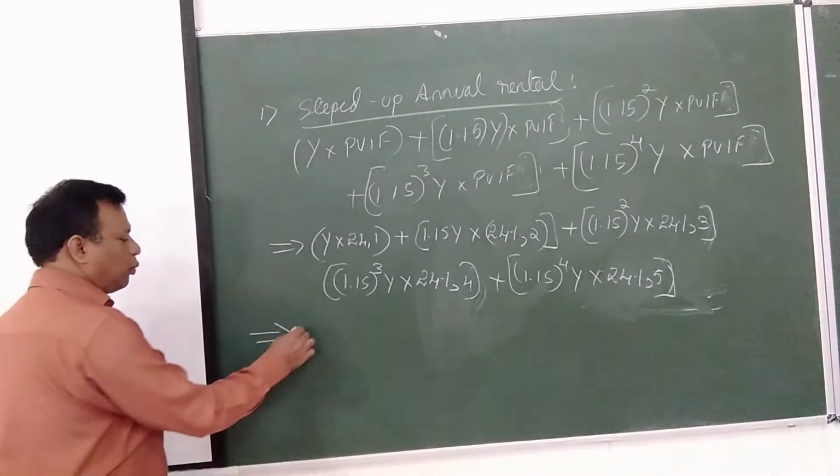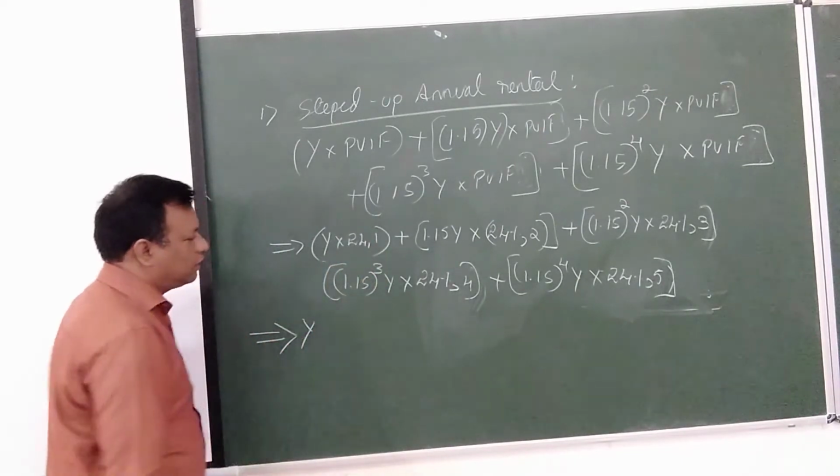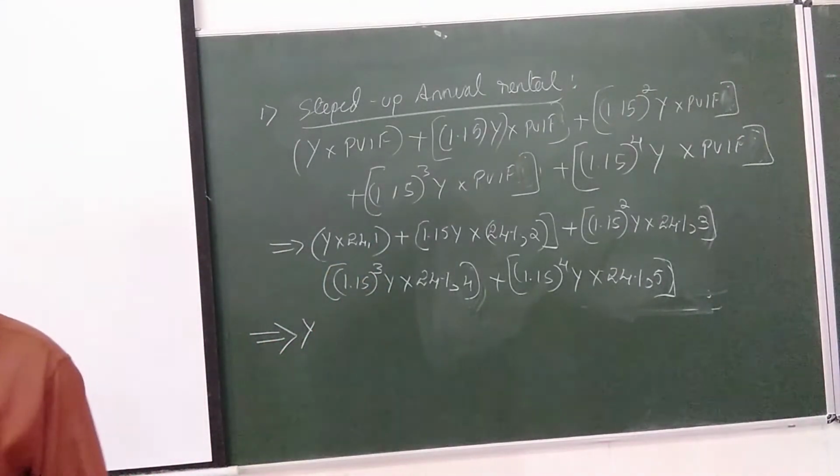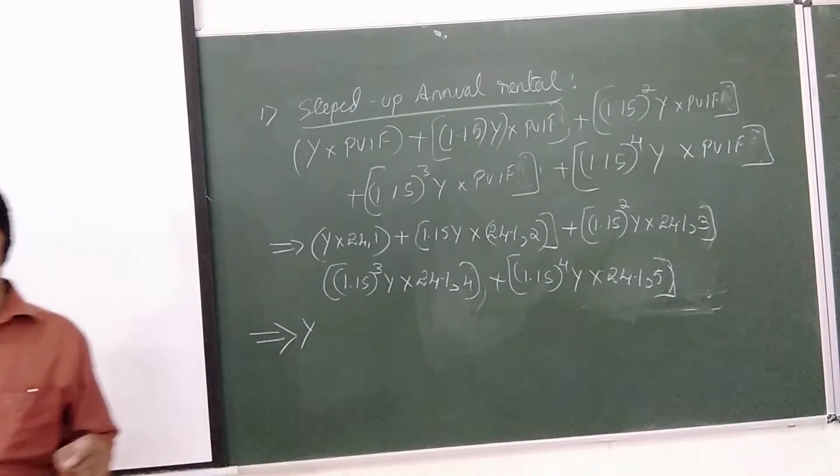First one, how much do we get for Y in the first year? 24% for 1 year. You should read the 1 rupee table, not the annuity. Whenever you are reading the same amount for every year, then you will be seeing the annuity. Now, different amounts for different years, it should be the 1 rupee table. 24% and 1 year.